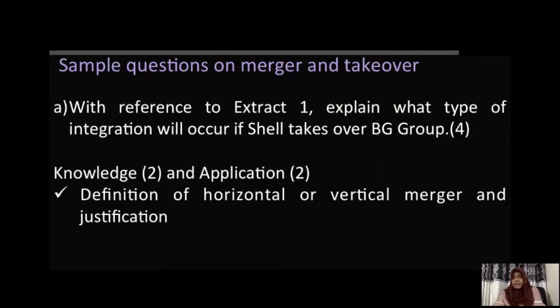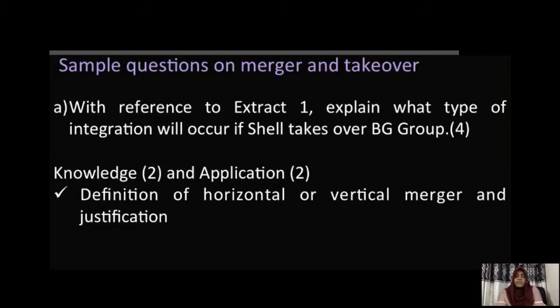Horizontal, vertical, and lateral, right? So when we are looking at the different types of mergers, as per the case study identified in this question, there are two ways in which you can identify. Knowledge level, as I mentioned, is 2 marks and application is 2 marks. So knowledge level is identification of the merger and the definition of the merger. Then application is your justification why it is that kind of merger.